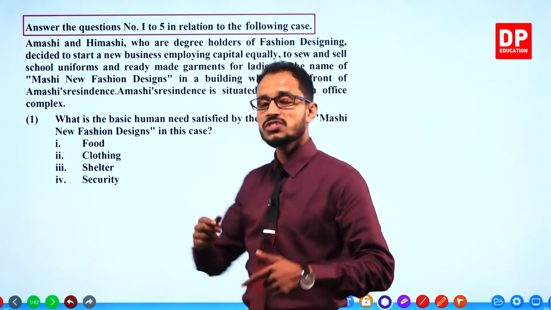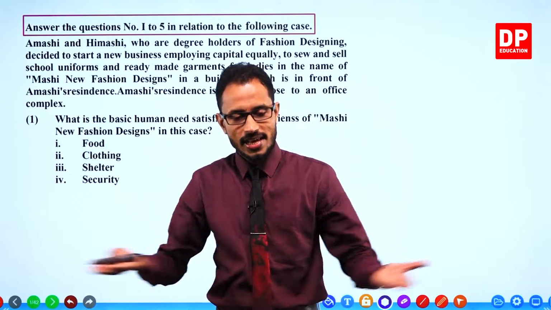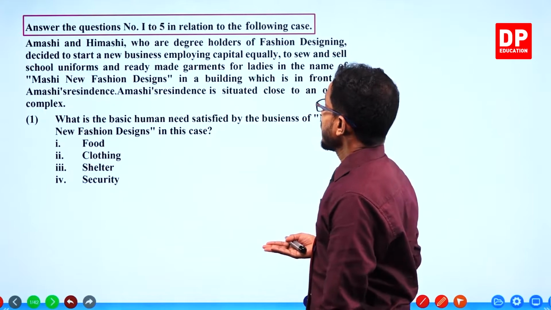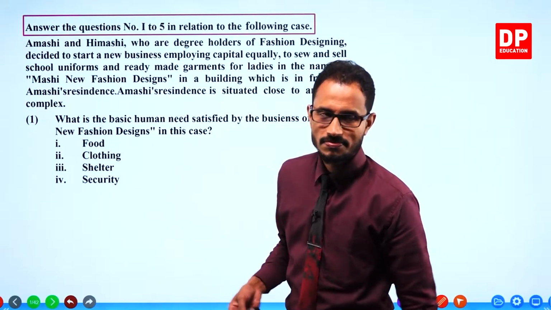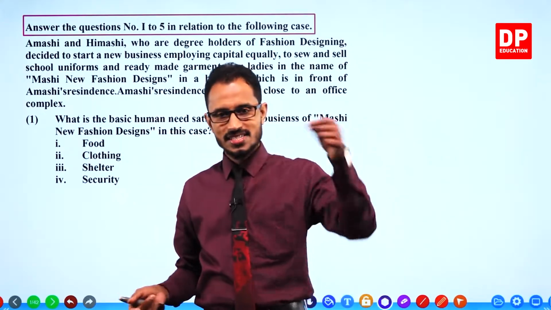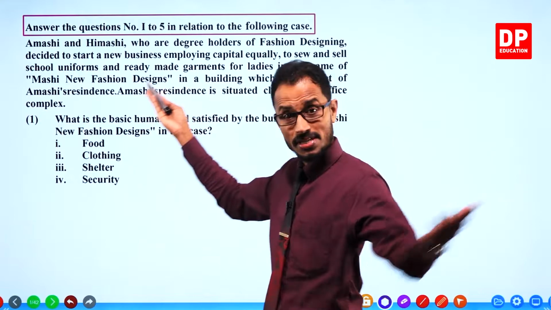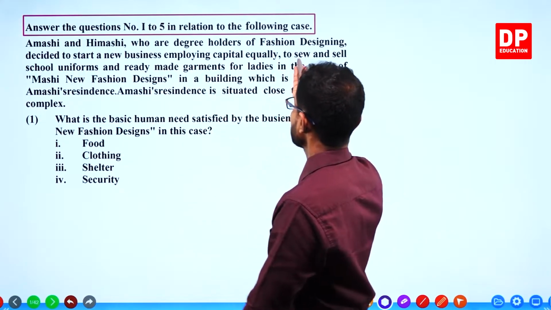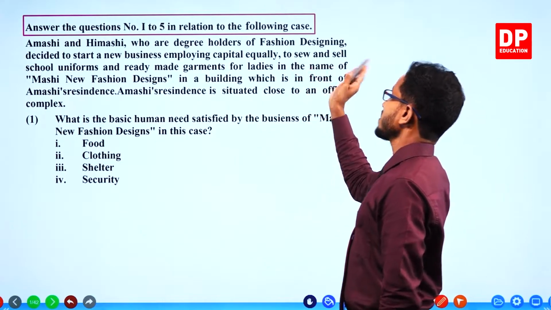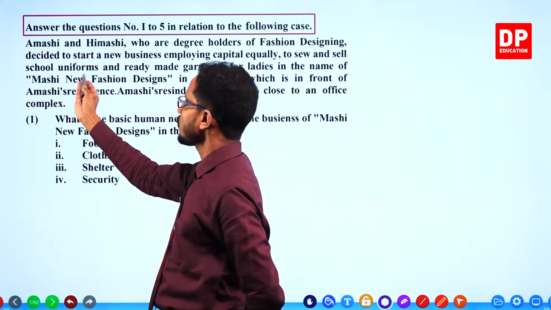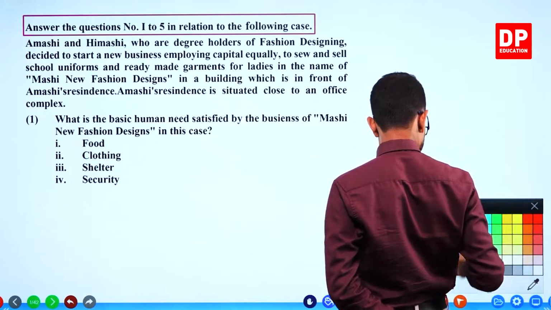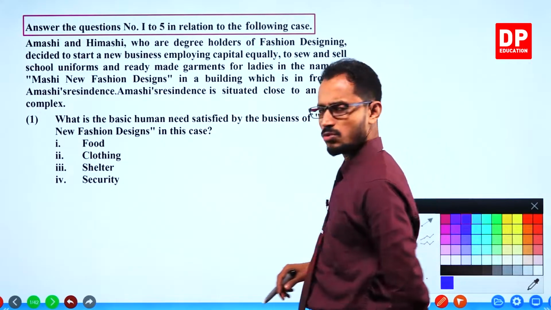It's a new business venture, and both of them have put in the same amount of capital. The business is to sew and sell school uniforms and ready-made garments. Well, that is a good business, of course.